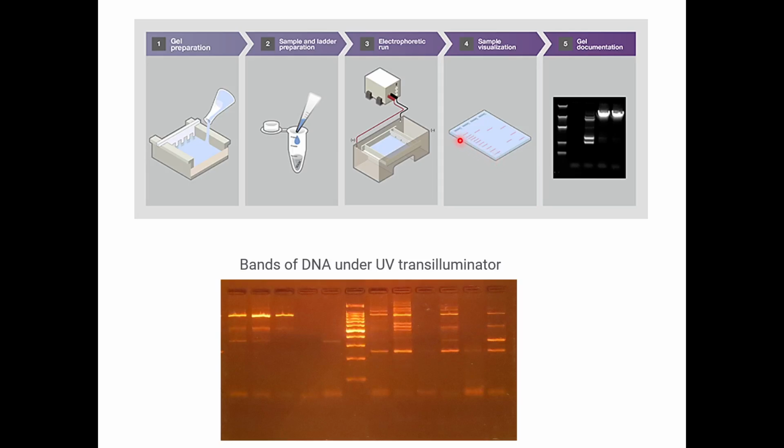You have your DNA ladder here, which shows maybe from 10 kb to 1 kb, different sizes in between. And once you illuminate it with UV or a gel documentation system, you can see that your plasmid or DNA of interest is at a particular region. You can also do it with PCR amplified products to check your amplification, where different amplicons of different lengths are present. So you will check all these under a UV transilluminator.